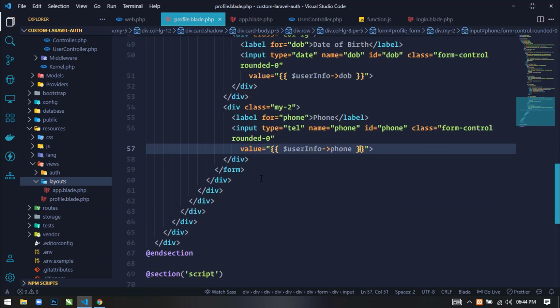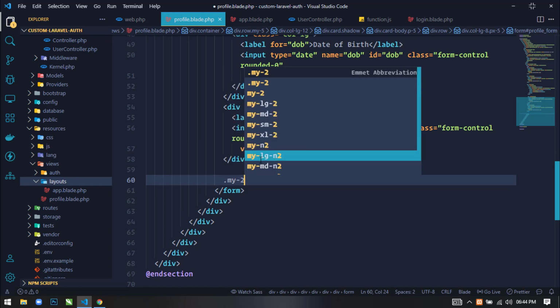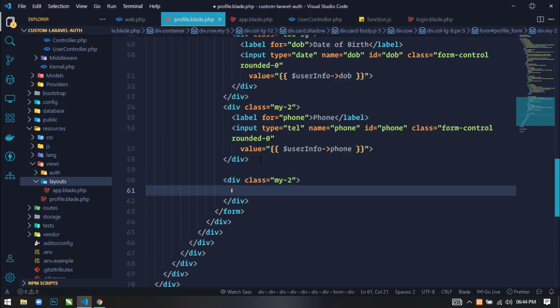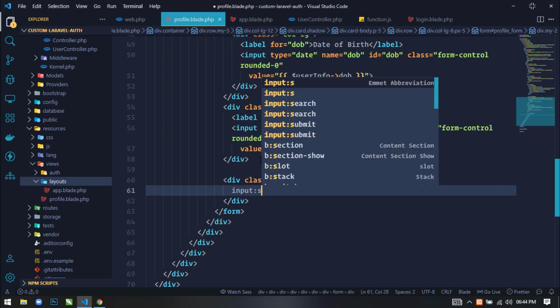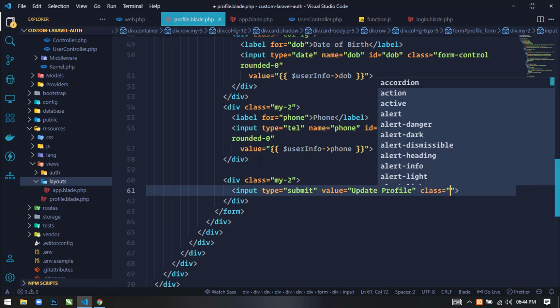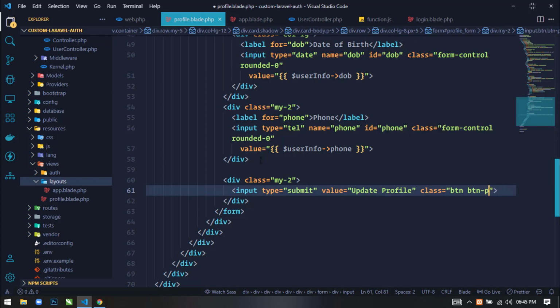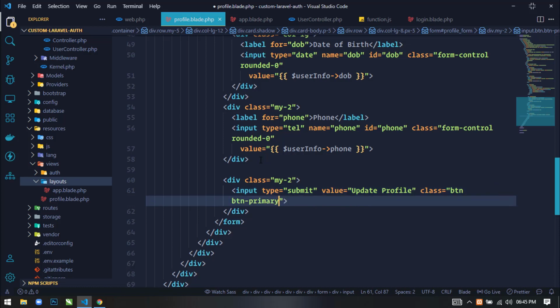Okay, and last I will create one more div, margin top and bottom 2, and here I will create a button, submit button. So just write submit, and in value I will write update profile, and in class I will write btn btn primary.